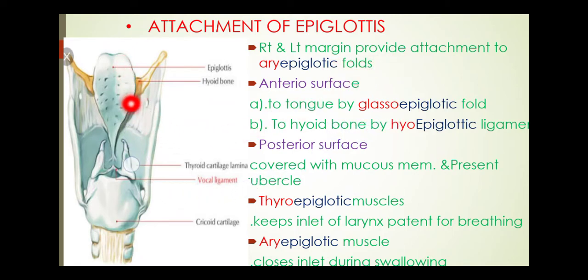Here is the right and left margin of the epiglottis. It is attached with the arytenoid, so it's called the aryepiglottic fold.